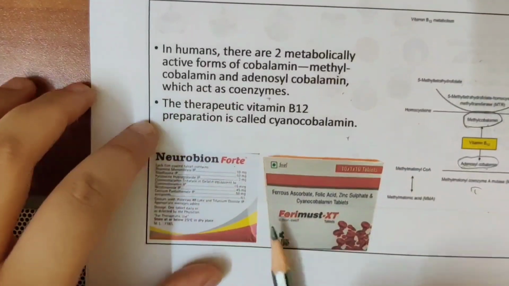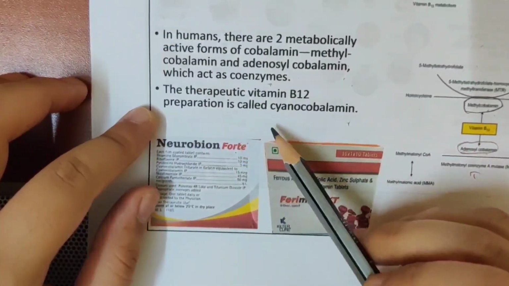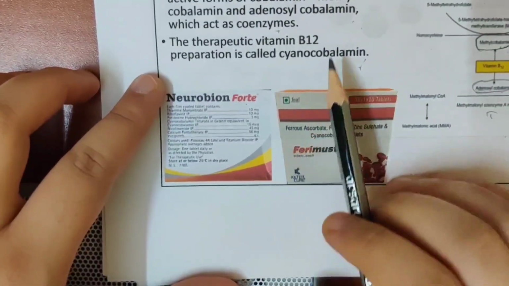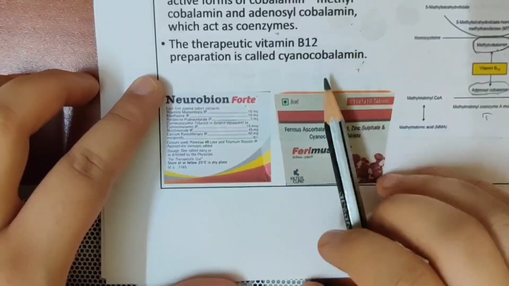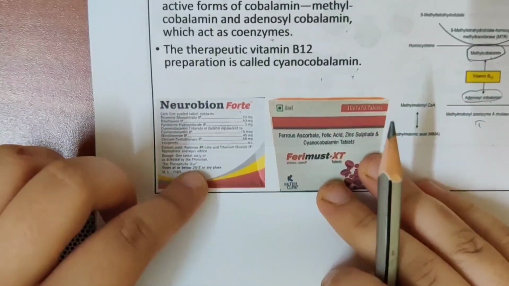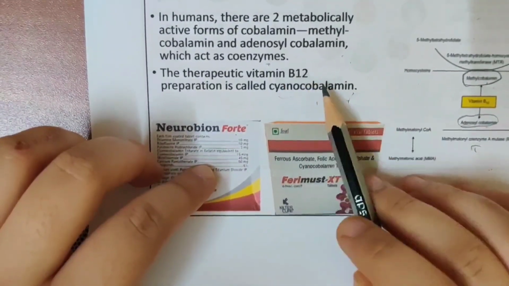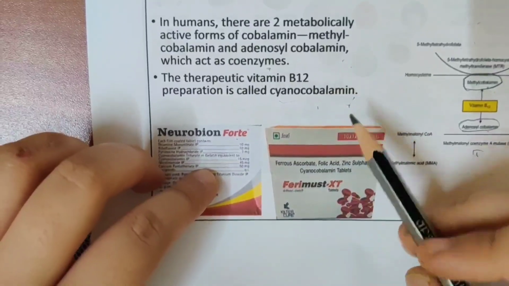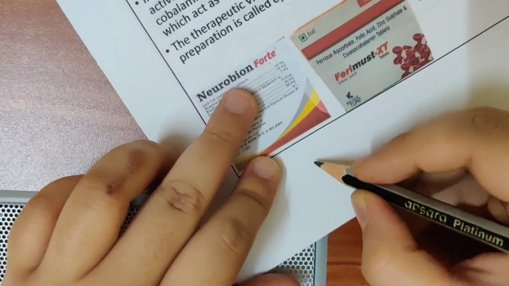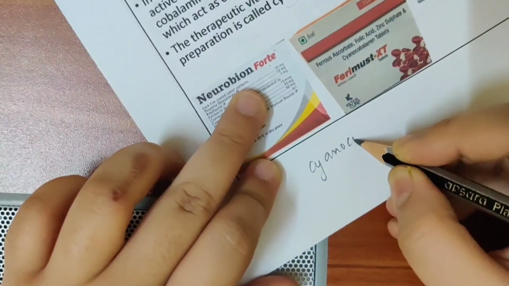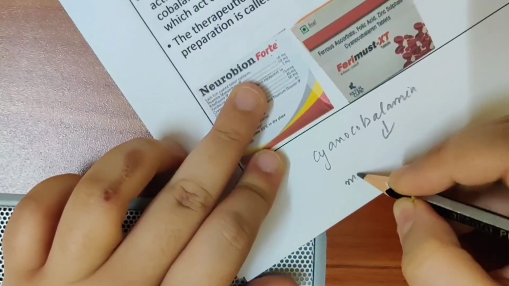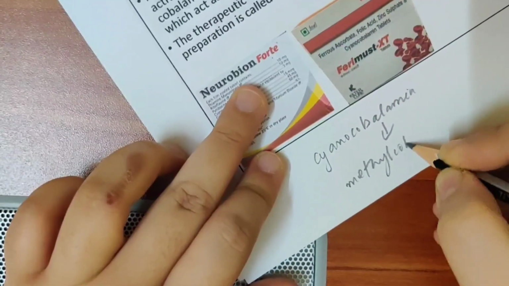The therapeutic vitamin B12 preparation is called cyanocobalamin. When you go to a pharmacy and ask for vitamin B12, you can get two forms. You can get cyanocobalamin and you can also get methylcobalamin. Why do you get two forms? Because cyanocobalamin will directly become methylcobalamin.